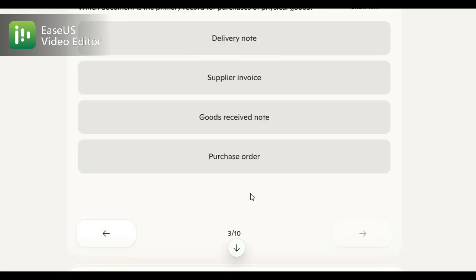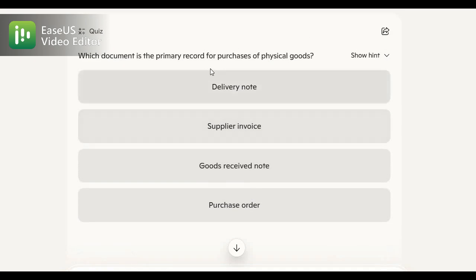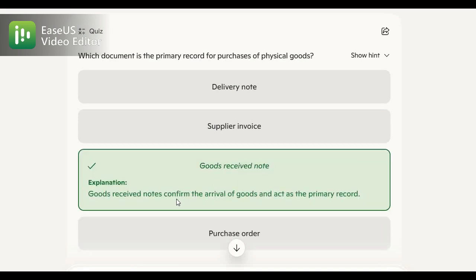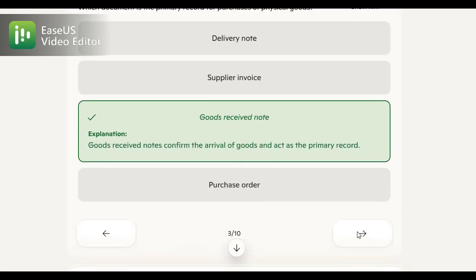Now let's move to MCQ number three. Which document is the primary record of purchase of physical goods? Here you will have the GRN, goods received note, which confirms the arrival of goods and acts as the primary record. Okay.